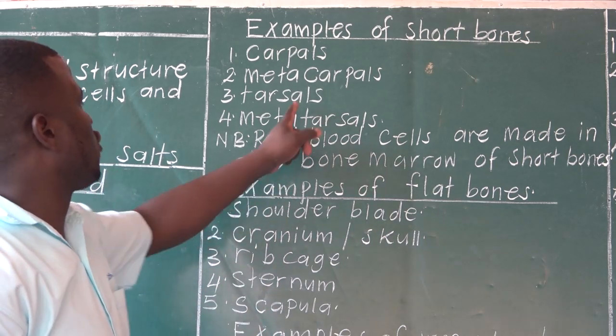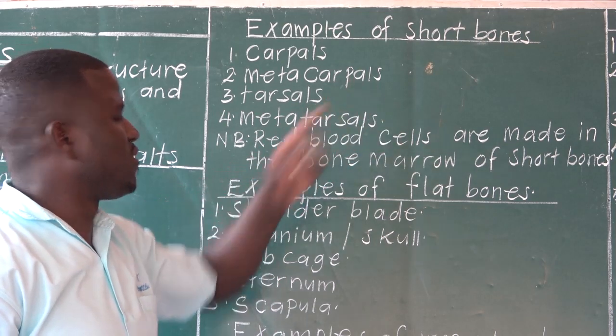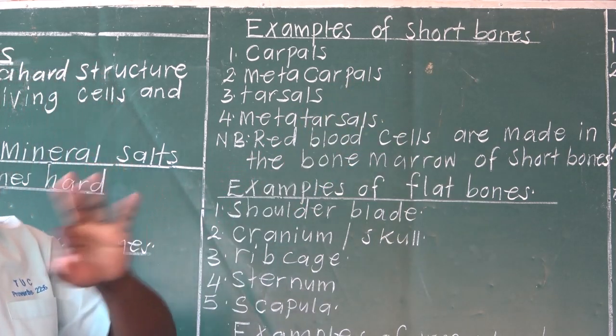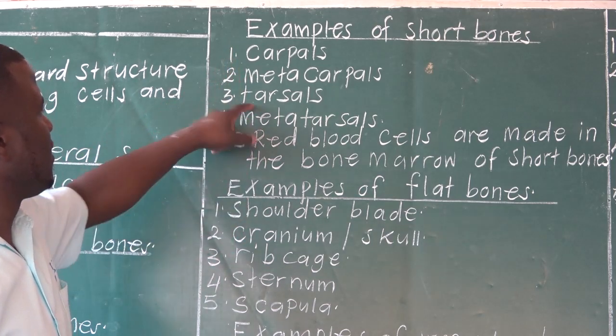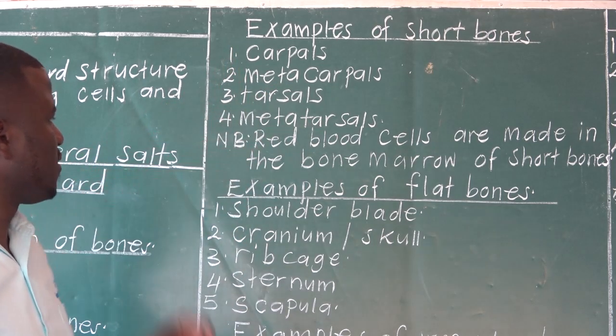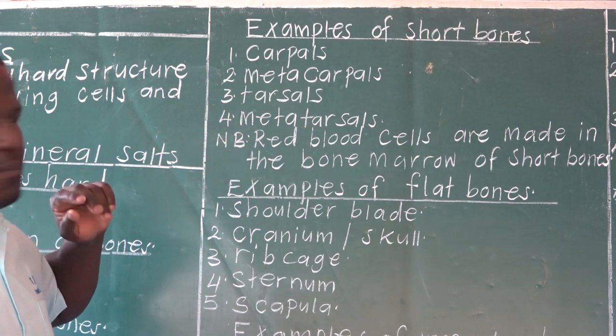Your foot has what you call metatarsals. So we have 4 examples of short bones: carpals, metacarpals, tarsals, metatarsals. And something you need to note: